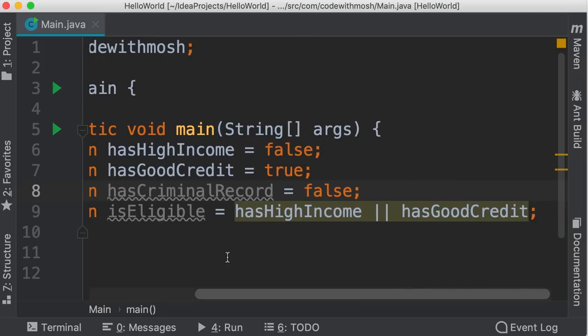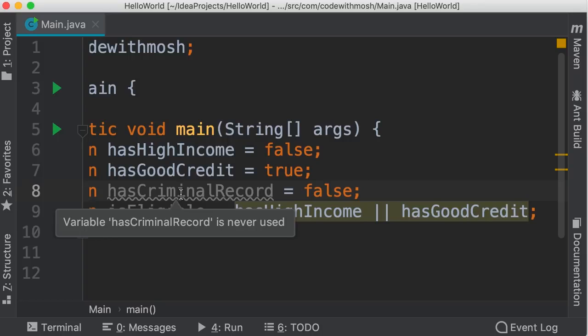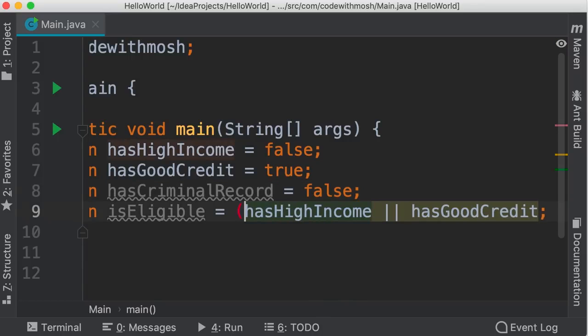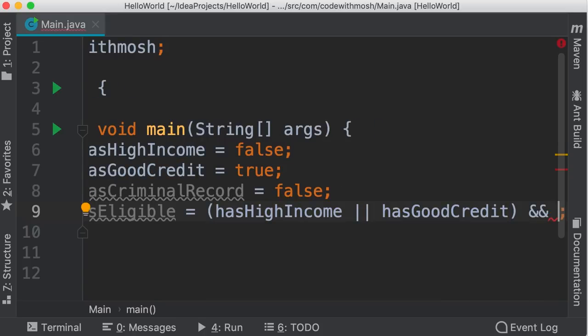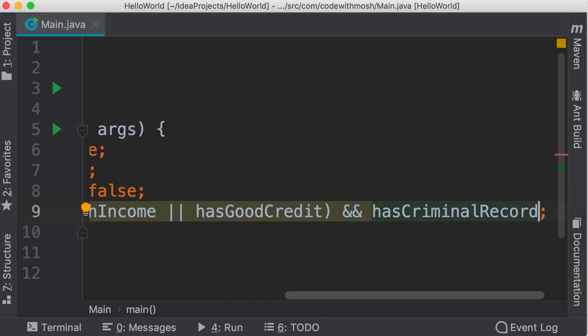We have implemented the first part. They should either have high income or good credit. Now we want to make sure that they don't have any criminal records. So we need to combine the result of this expression with this Boolean value using the AND operator. So first we wrap this expression in parentheses. Then we apply the AND operator, and here we add has criminal record.